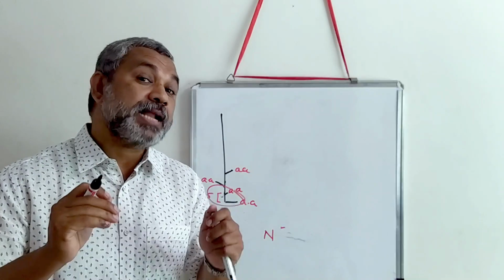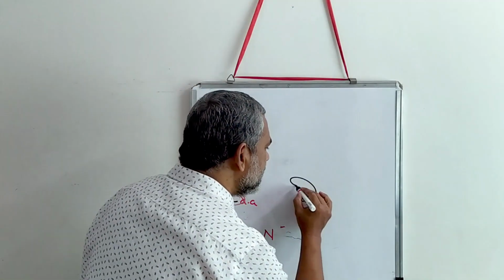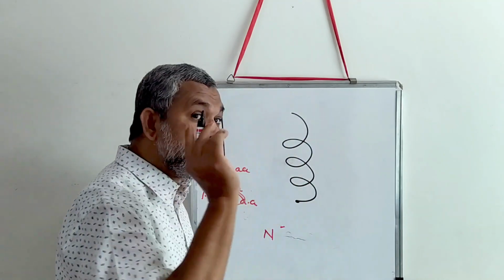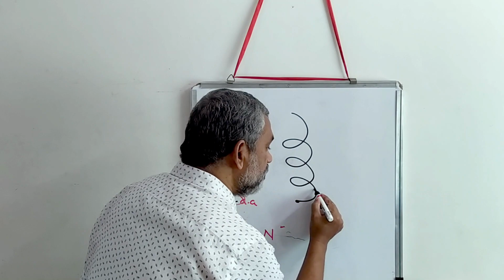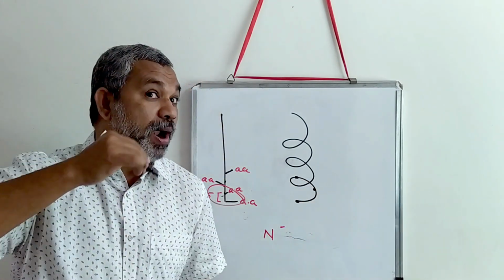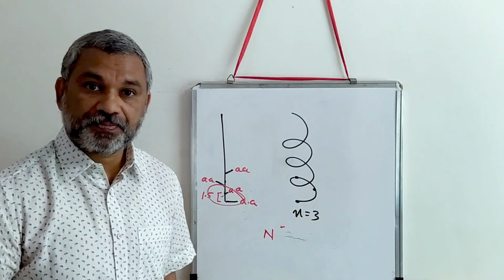Let us make an alpha helical structure with 3 amino acids. So therefore you will get a structure like this. The first amino acid, the second one, the third one, that is making one cycle. So therefore we say that n is equal to 3.